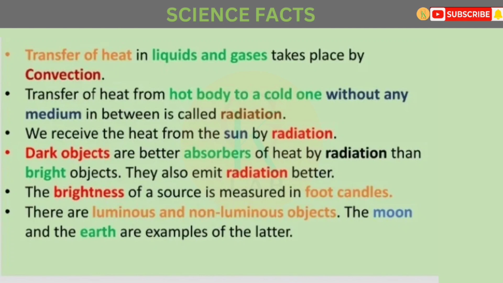Dark objects are better absorbers of heat by radiation than bright objects. They also emit radiation better. The brightness of a source is measured in foot candles. There are luminous and non-luminous objects. The moon and the earth are examples of the latter.